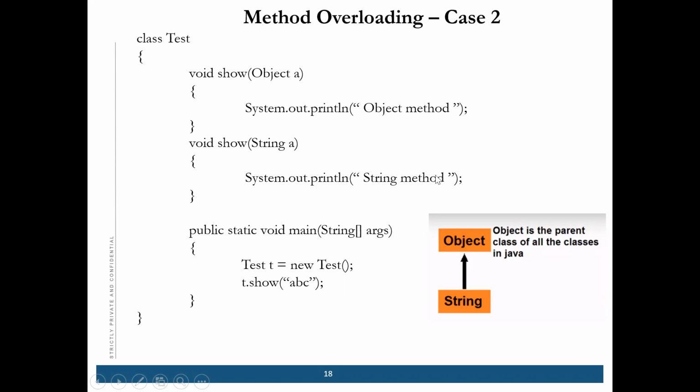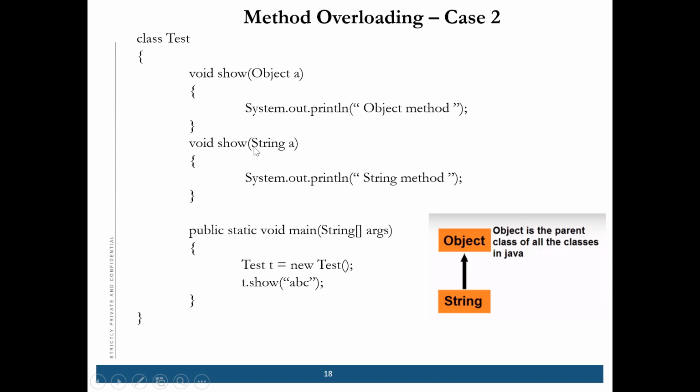Either the string method or the object method. String, correct. Why? Because it's a perfect match. So if there is a perfect match, then it will call the same method.